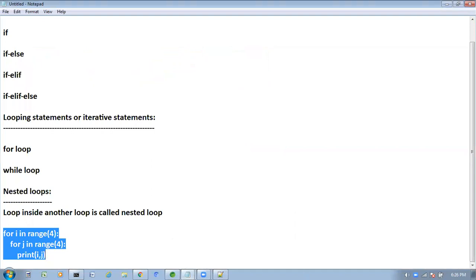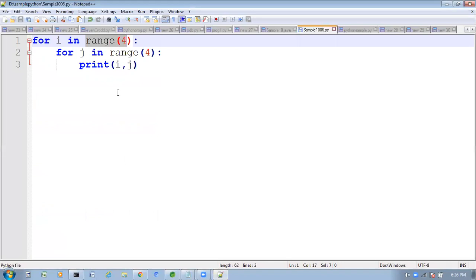What are nested loops? After the inner loop is executed, how will it understand to go to the main for loop? Here nothing, and here for each element, it will check how many elements are there inside this range. For each element, after executing 4 times, again it will go back.